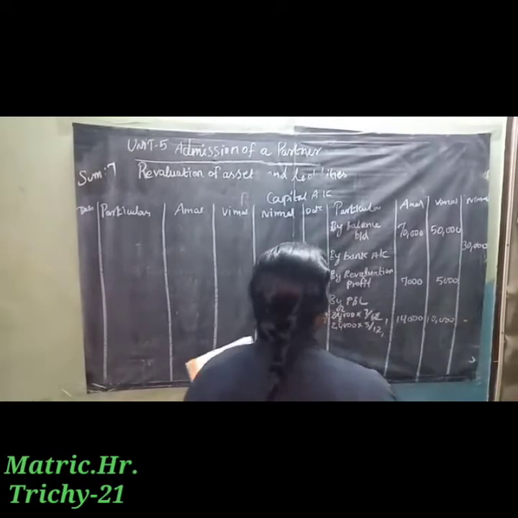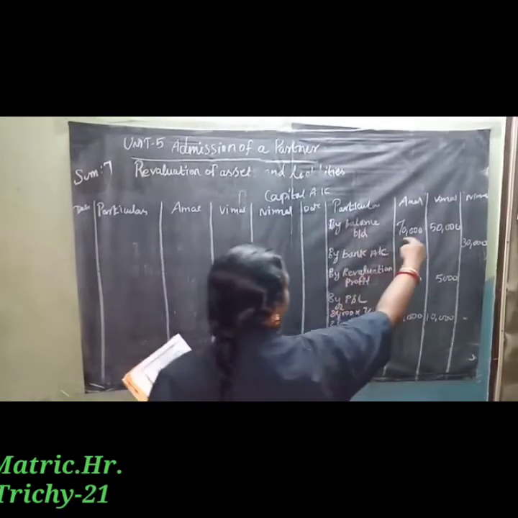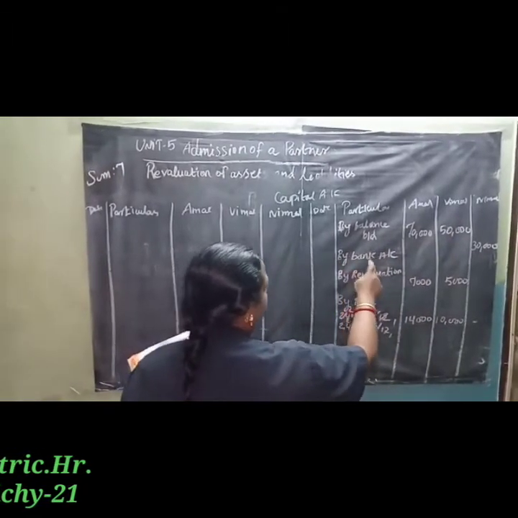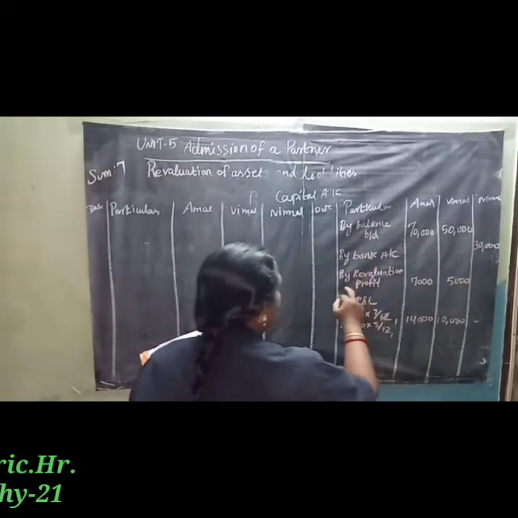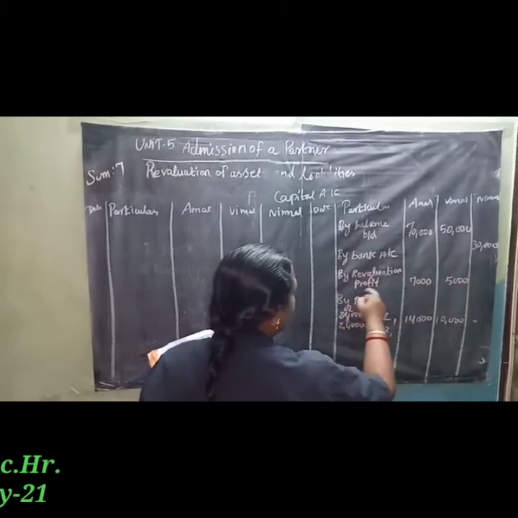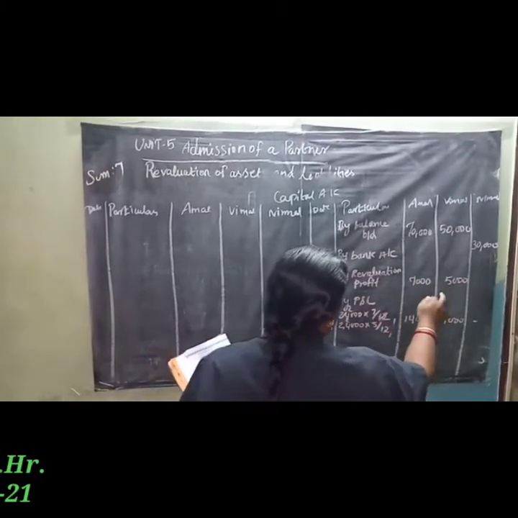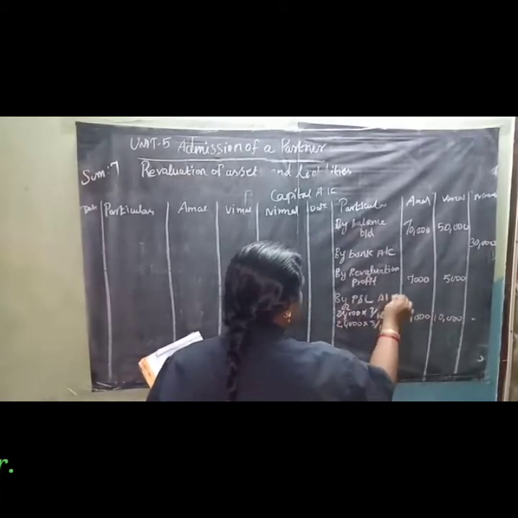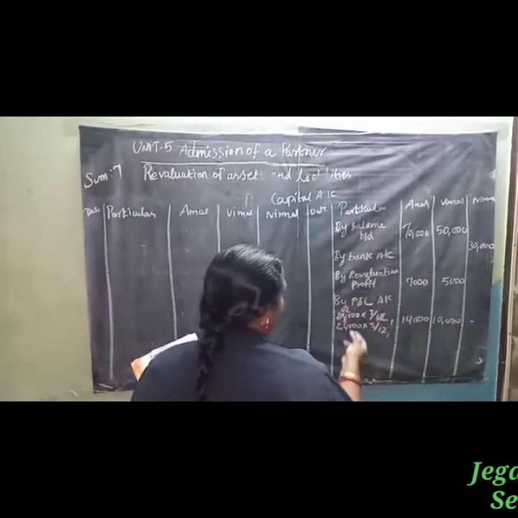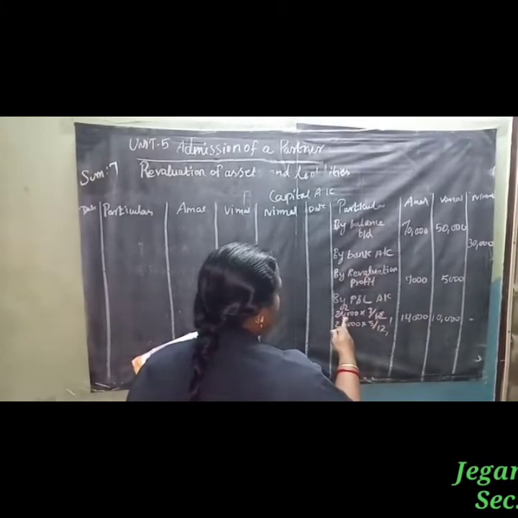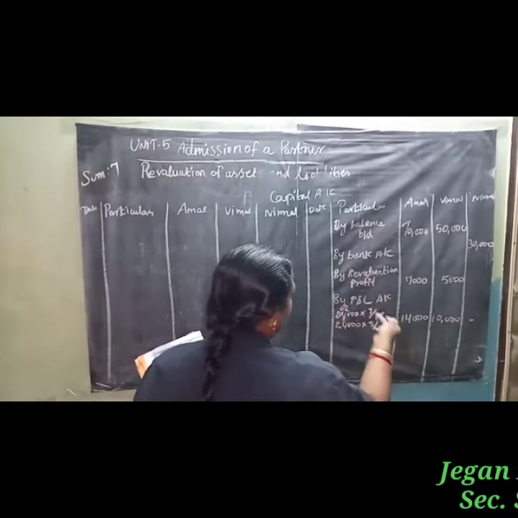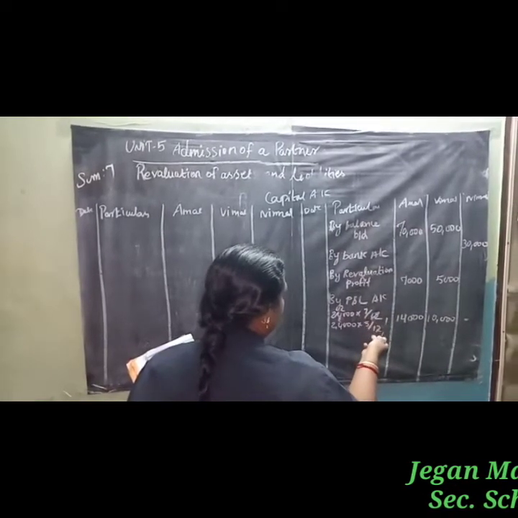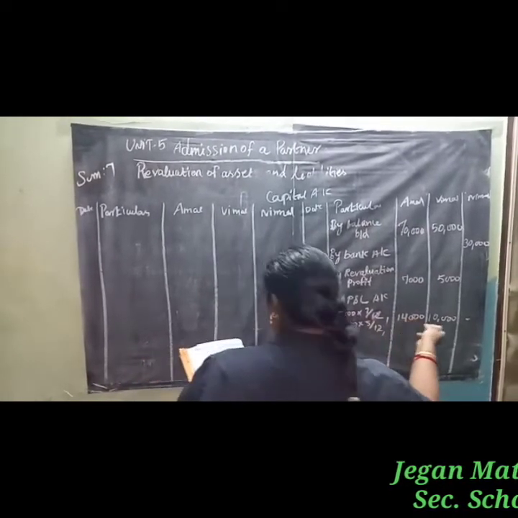So on the credit side: by balance brought down 70,000 and 50,000, old partners' capital. Then the new partner's capital by bank account 30,000. Then by revaluation profit, Amal 7,000 and Vimal 5,000. Next, by profit and loss account, 24,000 shared to the old partners in the ratio 7:5, so 7/12 and 5/12. The answer is 14,000 and 10,000.